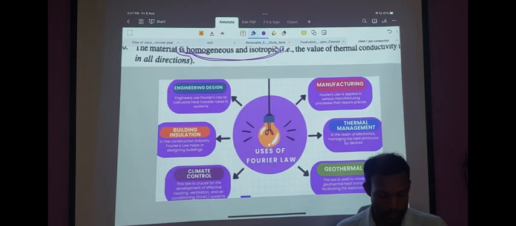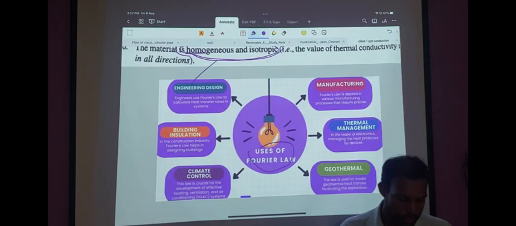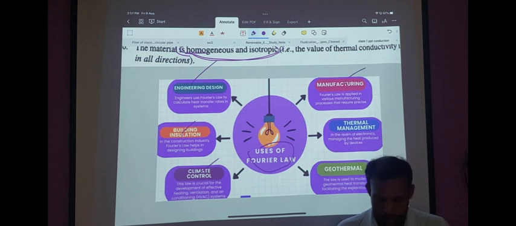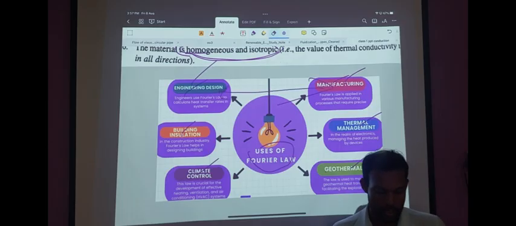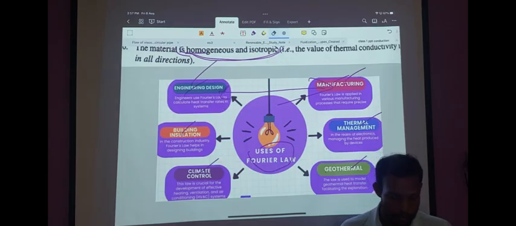These are some of the applications of Fourier's law: engineering design, building insulation, climate control, manufacturing, thermal management, geothermal. Manufacturing and engineering design are somewhat hybrid. Fourier's law is applied to measure the rate of heat flow of various materials and design systems accordingly.